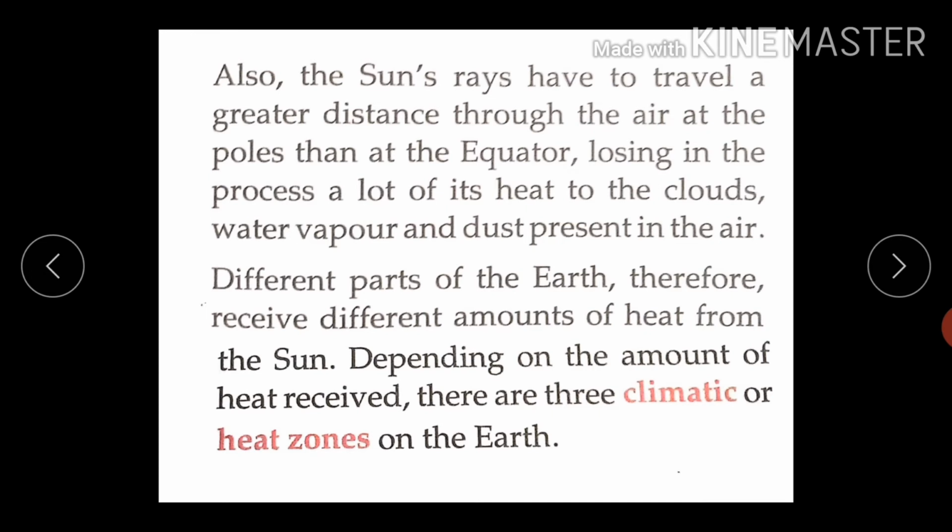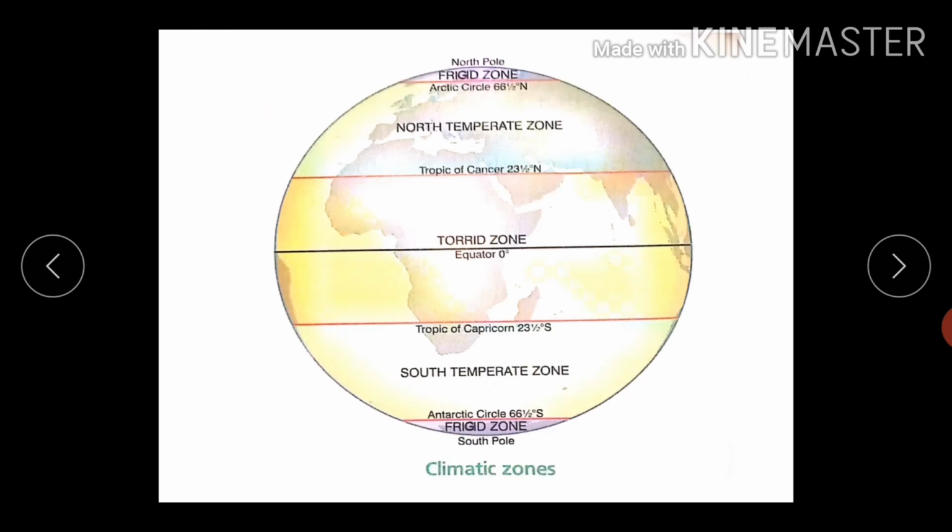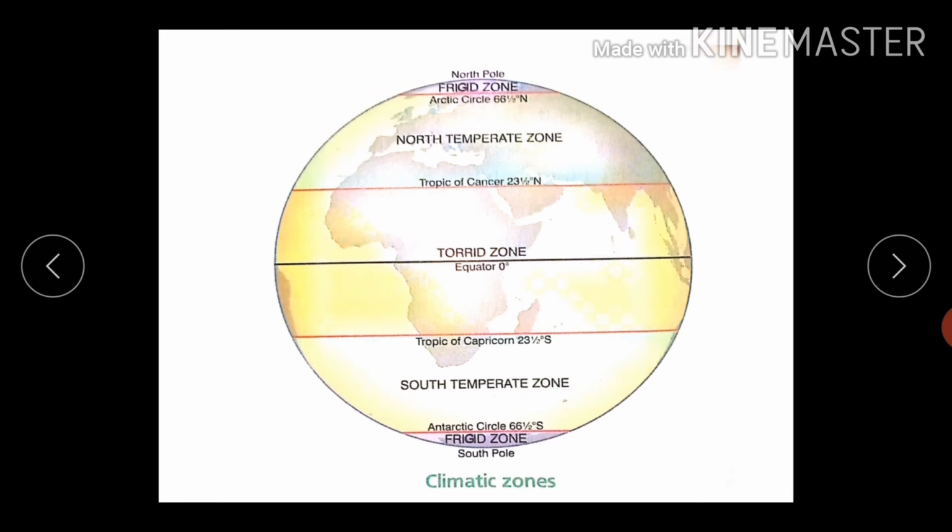Which are they? So you can see in this figure, the three climatic zones are Frigid Zone at the polar regions, then Torrid Zone at both the sides of the equator, and North Temperate Zone and South Temperate Zone. Now let's discuss it briefly.